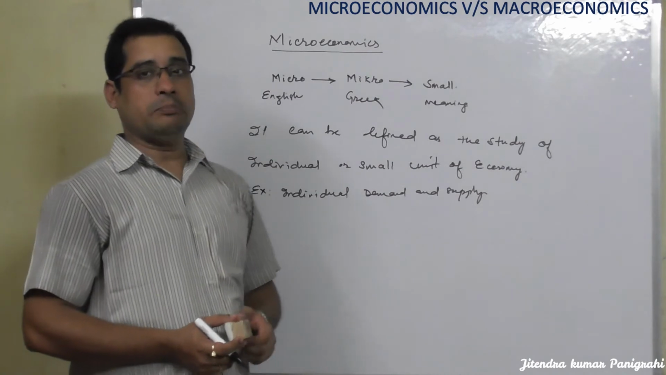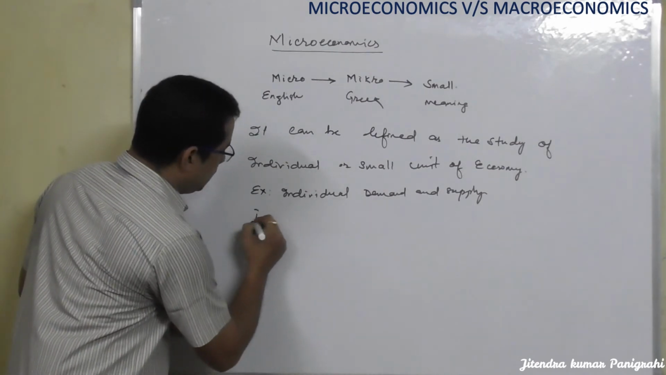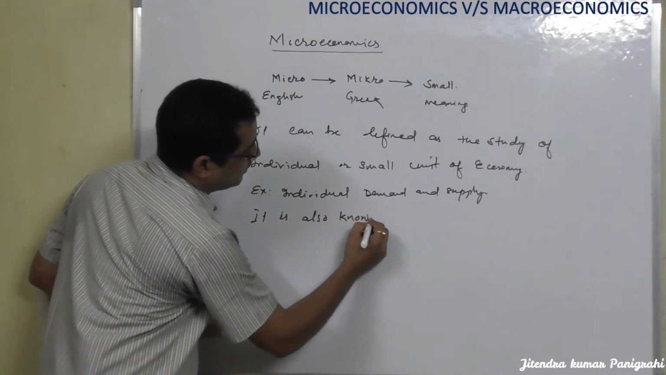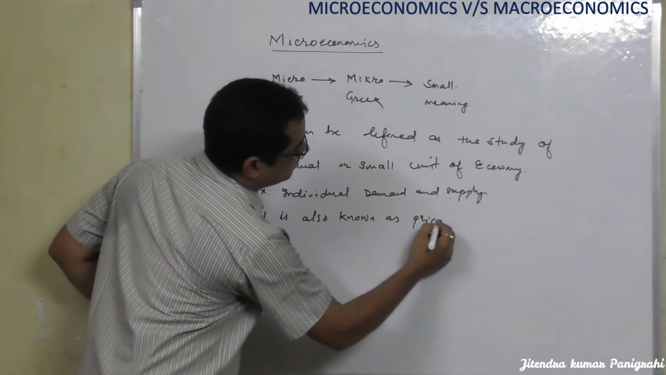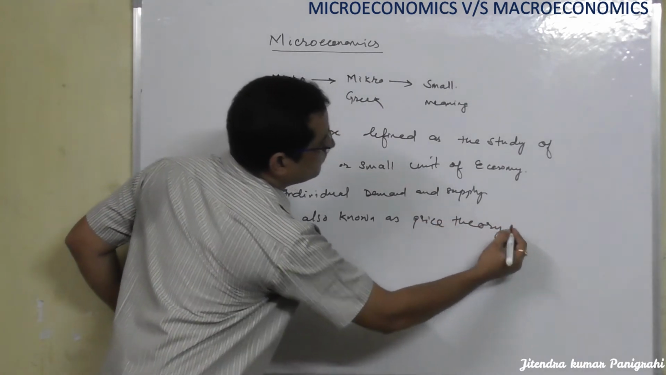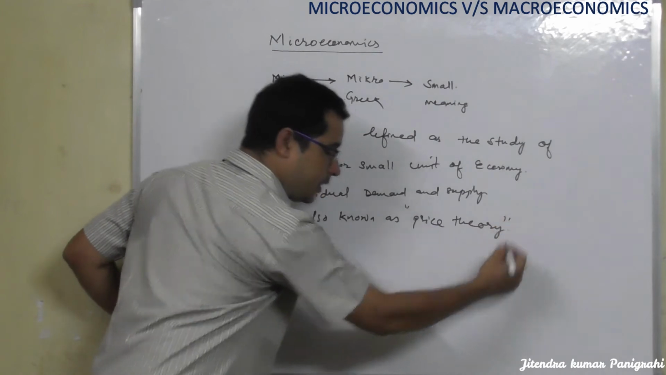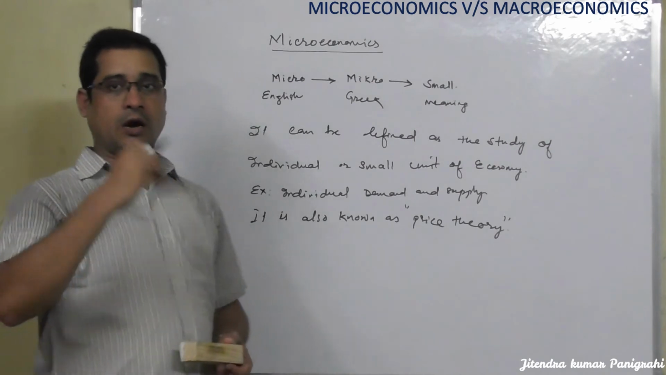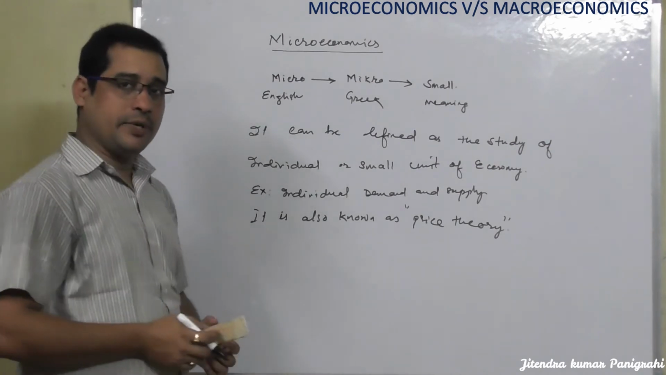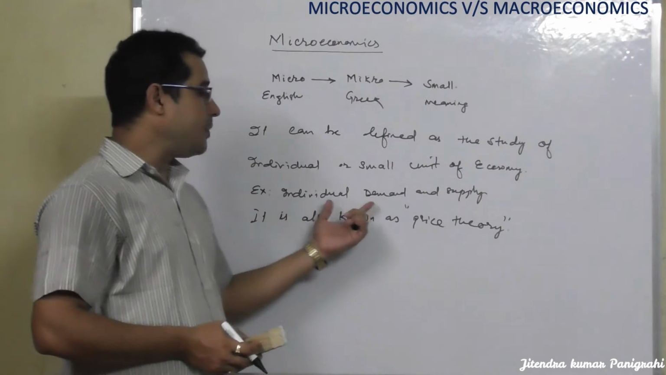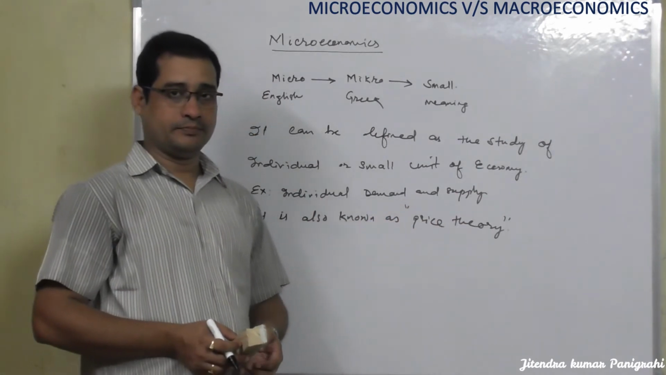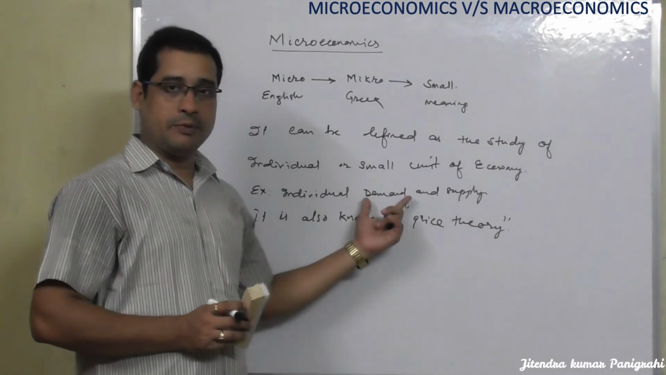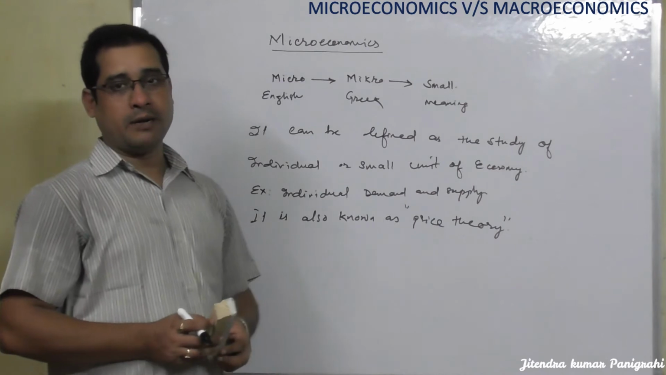Now, what is the other name of this microeconomics? It is also known as price theory. Why is it termed price theory? Because the price of a particular commodity, maybe goods or services, can be determined on the basis of this demand and supply analysis. The price of a commodity can be determined on the basis of individual demand and individual supply, market demand and market supply.